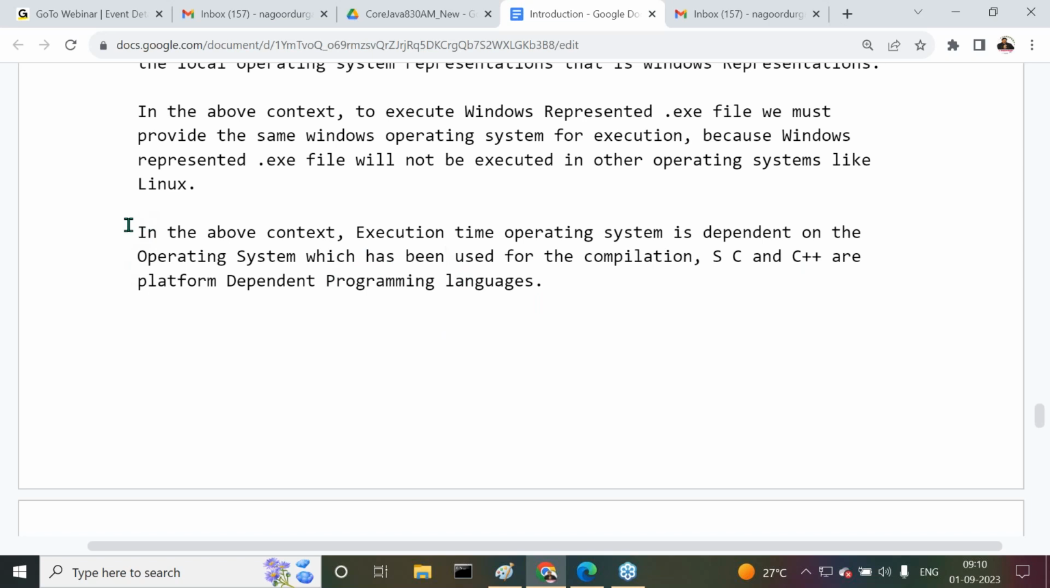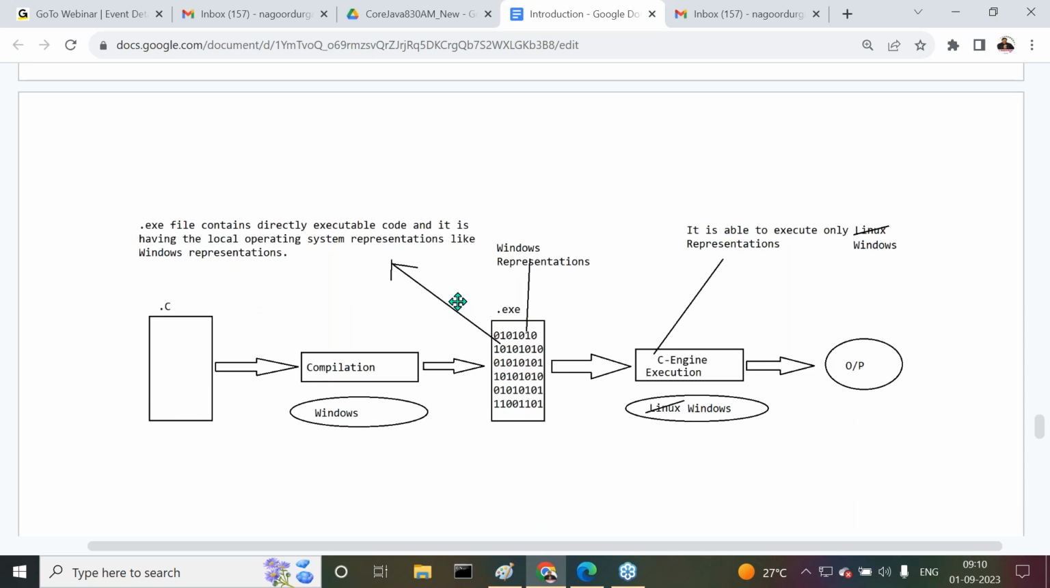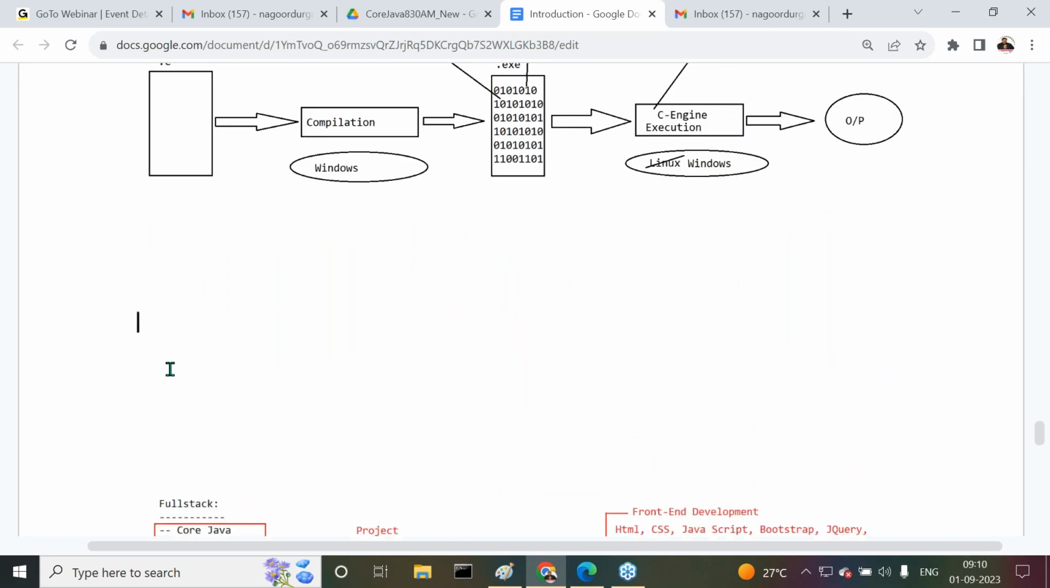Good. Now this is exactly the point we can understand. In the above context, the execution time operating system is dependent on the operating system which has been used for the compilation. So C and C++ are platform dependent programming languages. All of you get my point? Now, this was about how C and C++ are platform dependent. But our required point is how Java is a platform independent programming language.